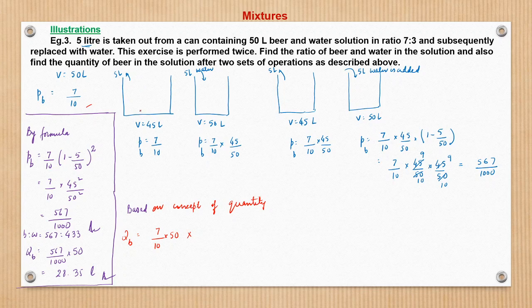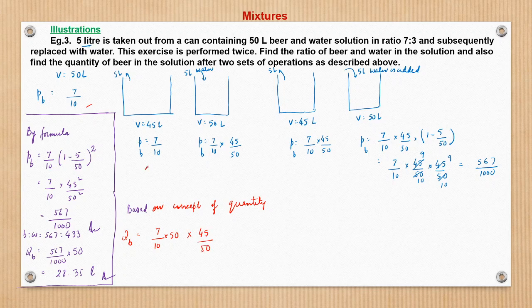Yes. The proportion will not change in the solution, but the quantity of beer will change, because when we take out 5 liter, some quantity of beer also goes out. So 5 liter of 50 liter goes out. What remains is 45 liter upon 50 liter, right?